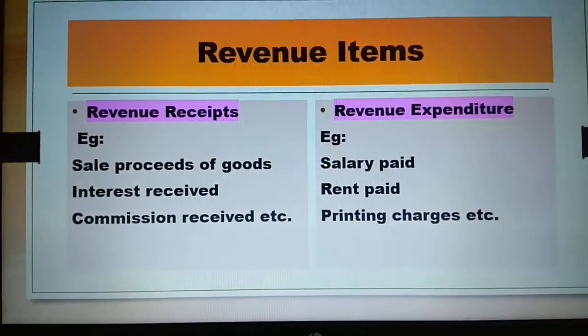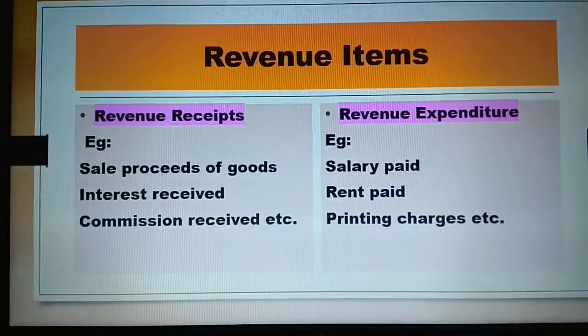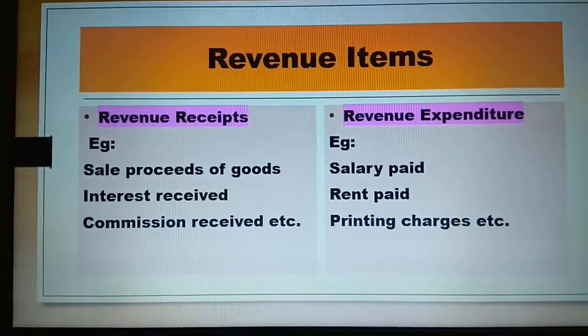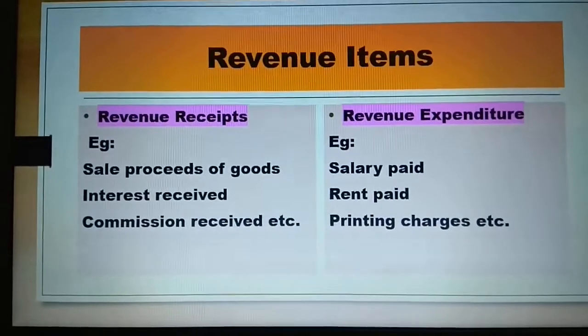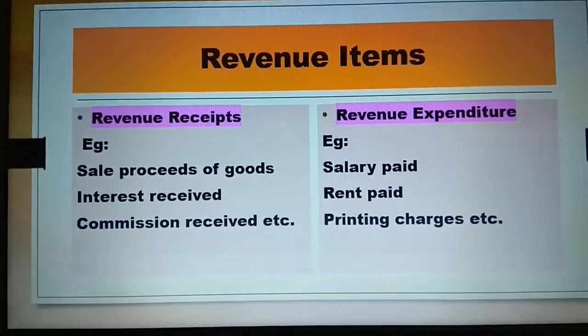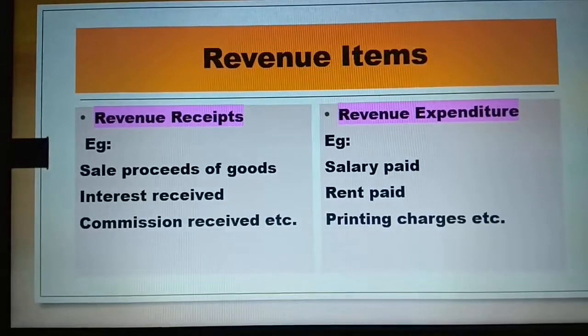Next, moving on, the classification of revenue items is again into two: revenue receipts and revenue expenditure. Similarly, this occurs again and again. I need not explain, I guess, just observe. For revenue receipts, an example is sale proceeds of goods. We keep selling goods every day and we receive the money. So it is received every day.